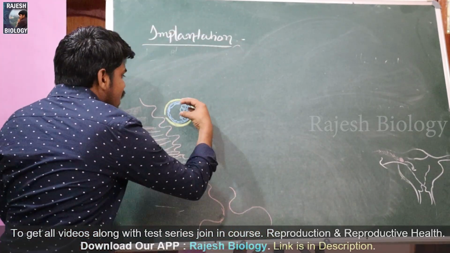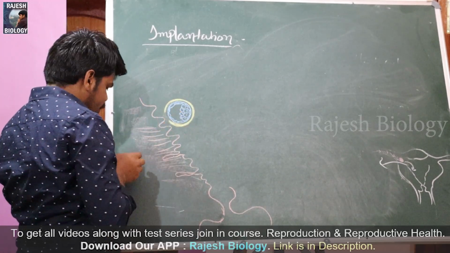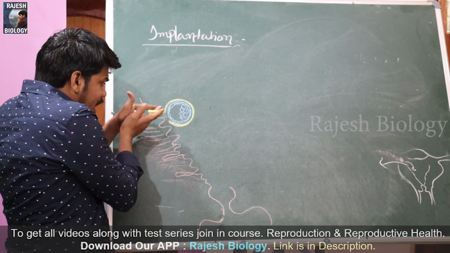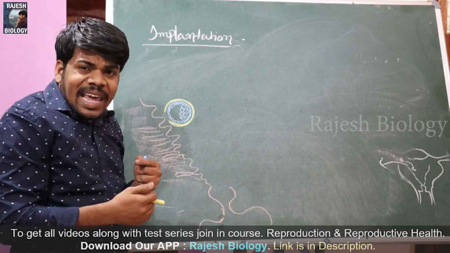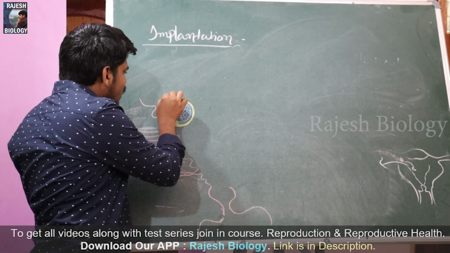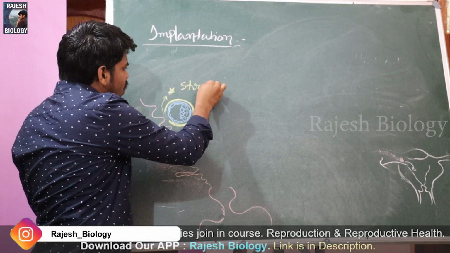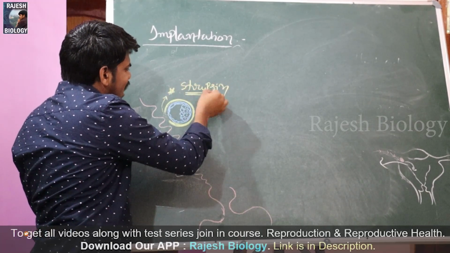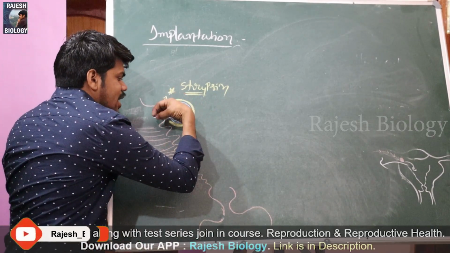Like this, it is going to come out from the zona pellucida by rupturing the zona pellucida layer, by rupturing this glycoprotein layer. To digest the glycoprotein layer, it should release some enzyme. That enzyme name is trypsin. With the help of the trypsin enzyme, it is going to break down the zona pellucida and it hatches out.